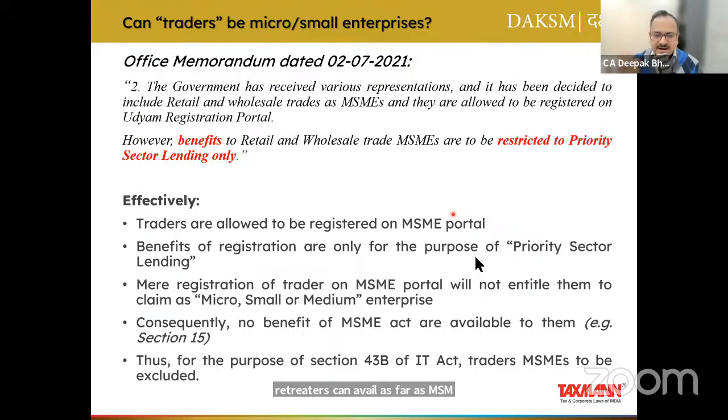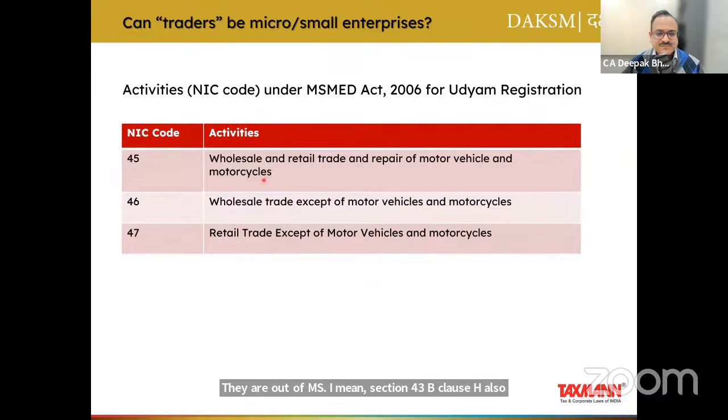Since traders are not covered by Section 7, traders are out. And since traders are out of the entire MSME, they are out of Section 43B clause H also. And if you look at this office memorandum, these 3 NIC codes have been allotted to traders: 45, 46, and 47.